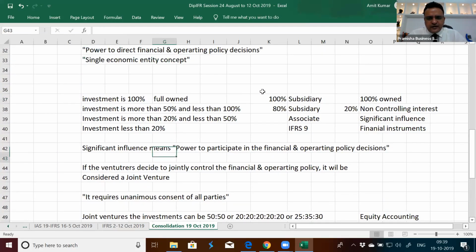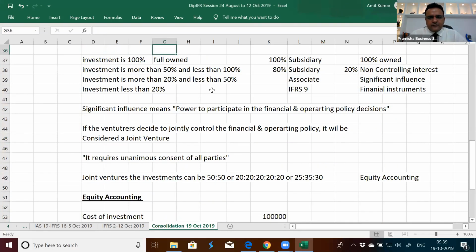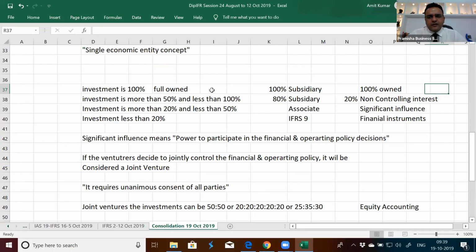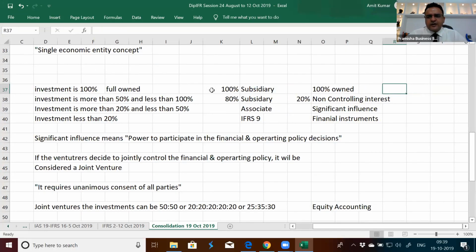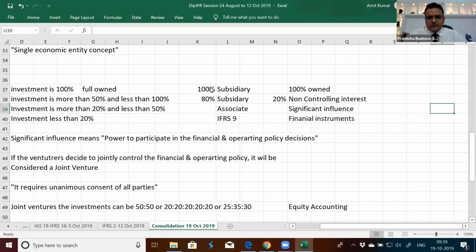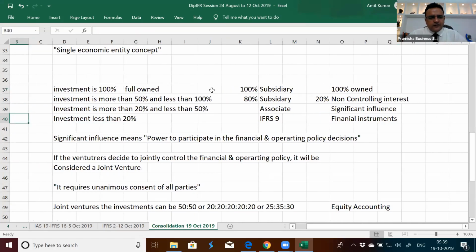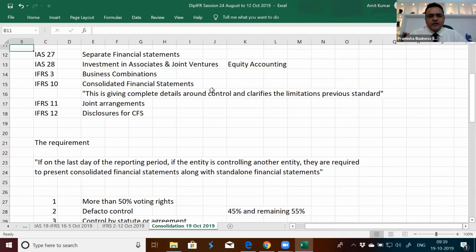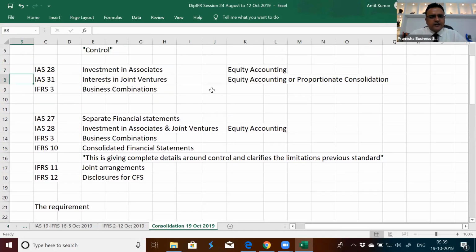All the investments are in front of you now. Now, if you're owning a subsidiary, it is required to be consolidated, and we do line by line consolidation. Earlier there used to be a term known as proportionate consolidation. Proportionate consolidation is prohibited today. It was allowed in IAS 31 interest in joint ventures, but this standard no more exists today. There's no concept of proportionate consolidation.